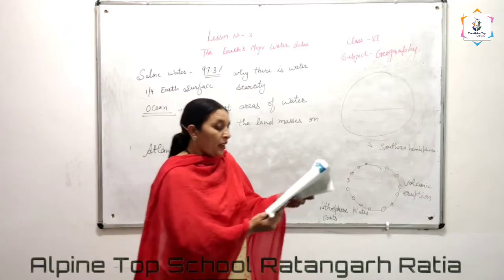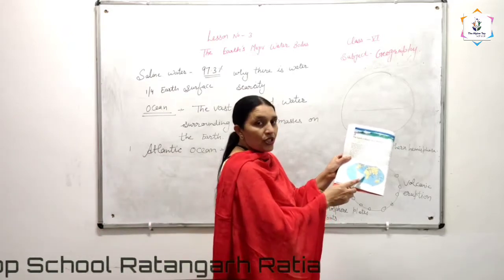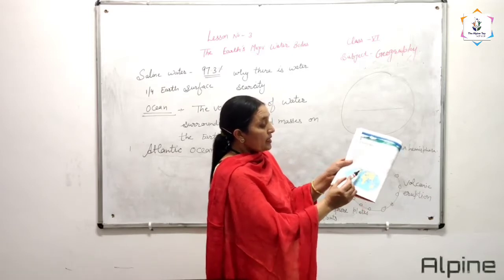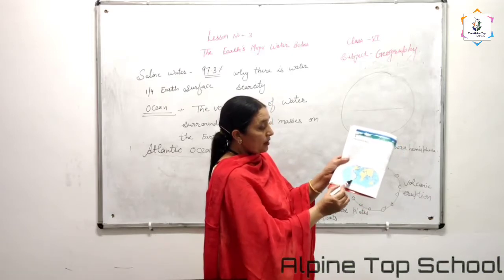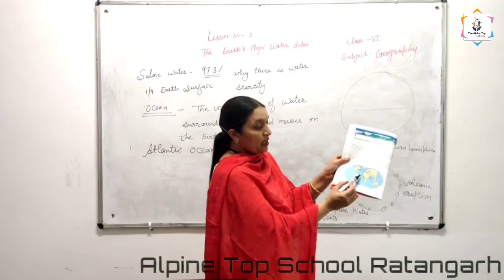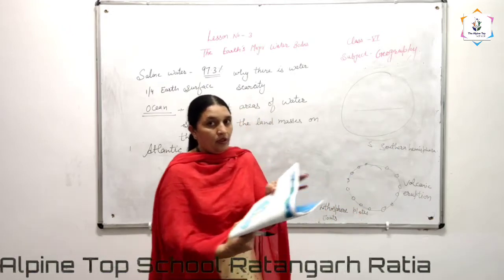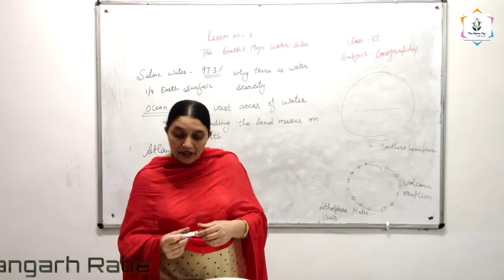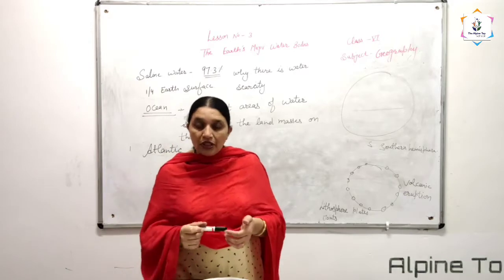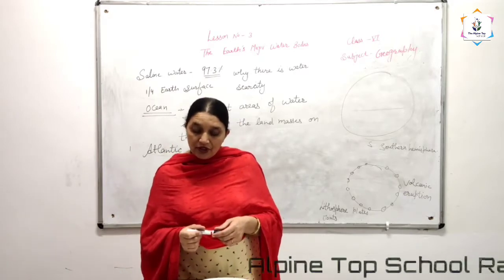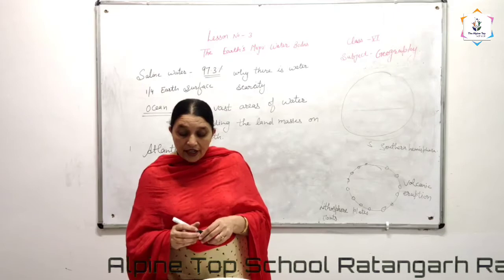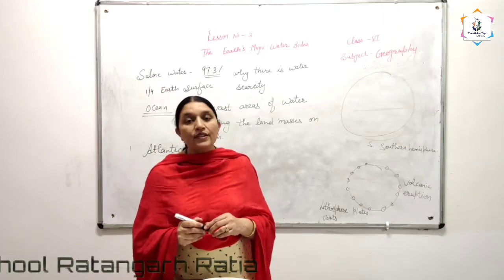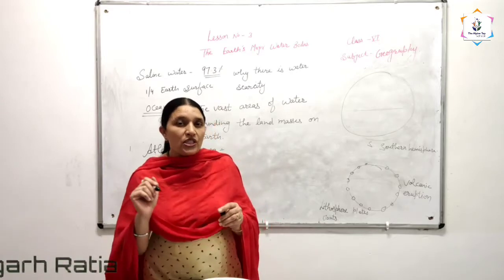You can see here, the Atlantic Ocean is this side. This side is North America, South America, you can see. Means S shape. It is in S shape, and it merges into the Arctic Ocean. To the south, it extends up to Antarctica, and the coastline of the Atlantic Ocean is quite irregular and hence very long. Means the coastline.